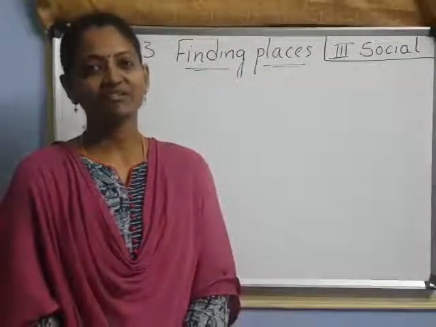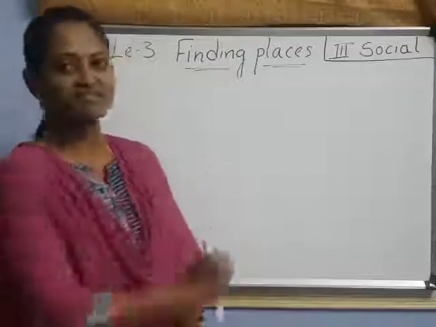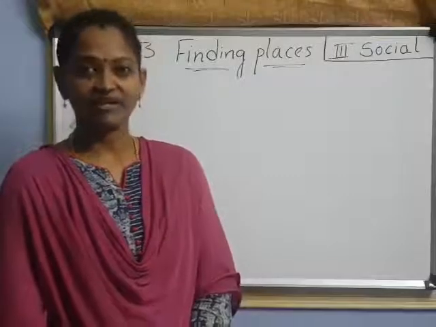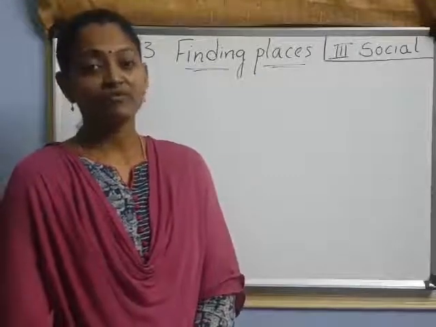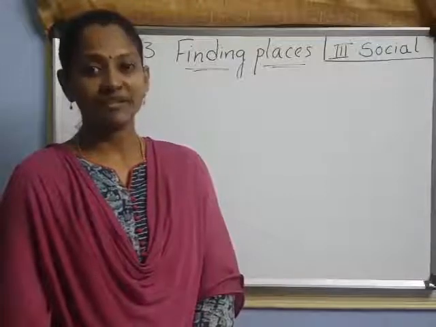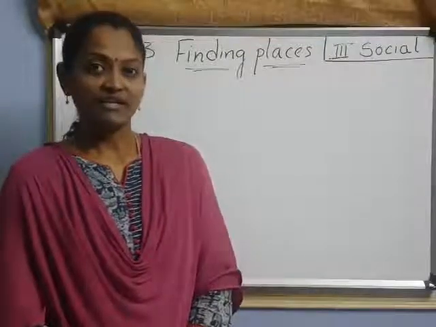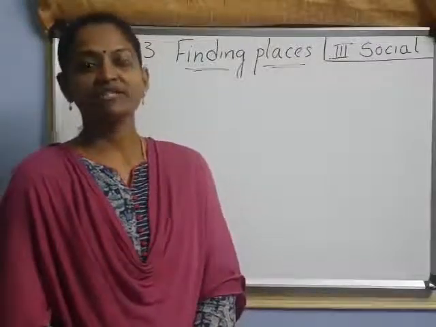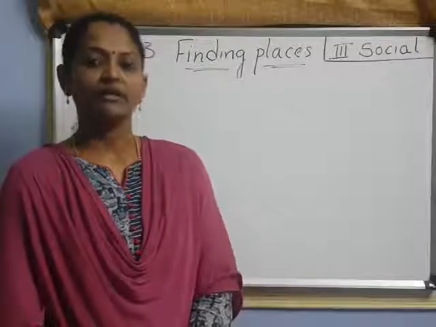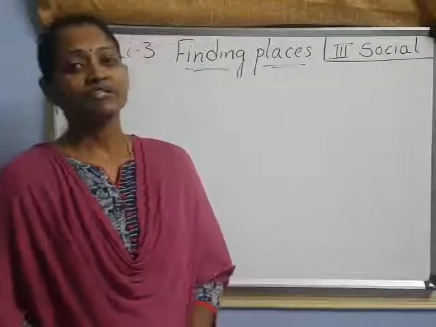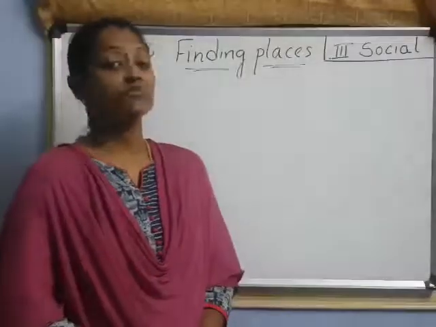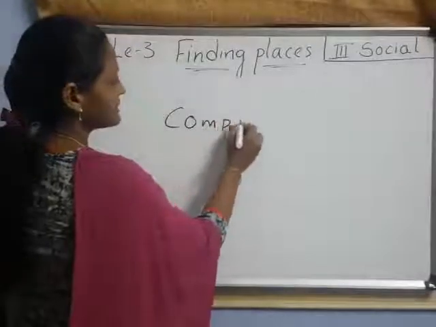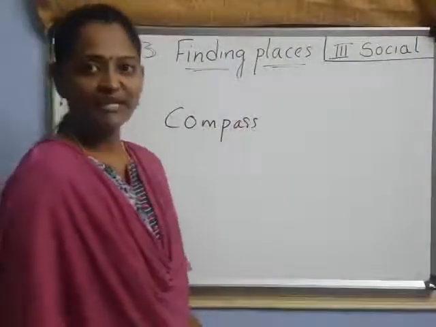Children, in the previous social class we started the finding places lesson, isn't it? In that, what did we learn? We learned about directions, different directions, and also about the compass. That was a revision. Today in this class, we are going to learn mainly three topics: sketch, map and globe. Before that, in the previous class, for finding any place, which instrument are we using? That is the compass. I said the compass is used for finding a place, right?